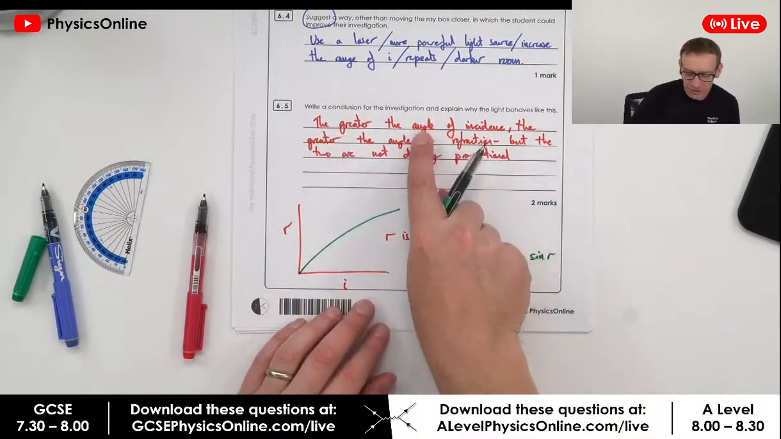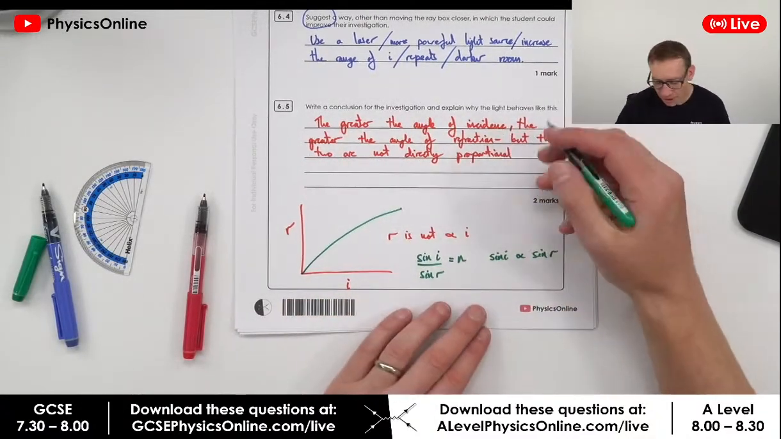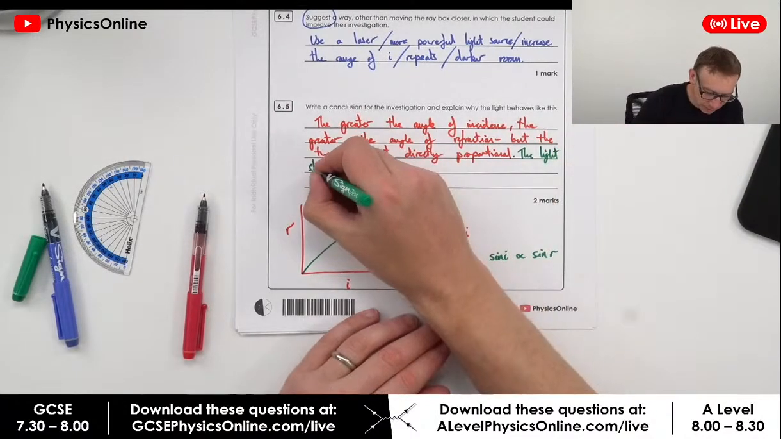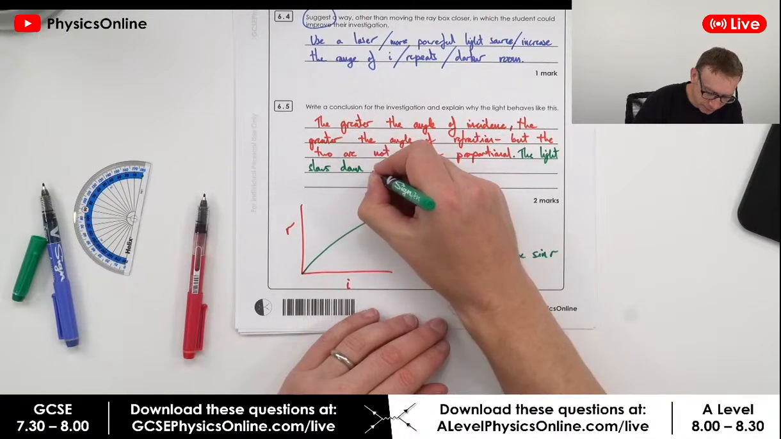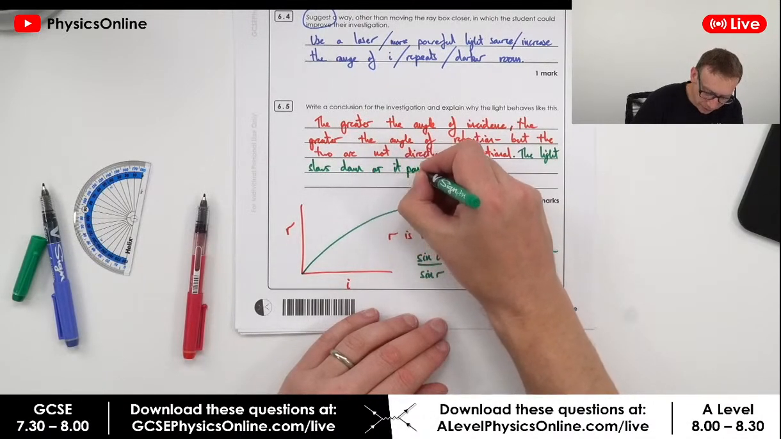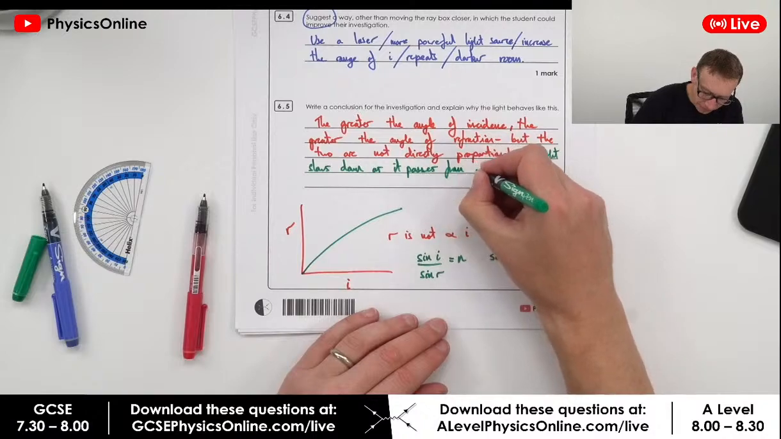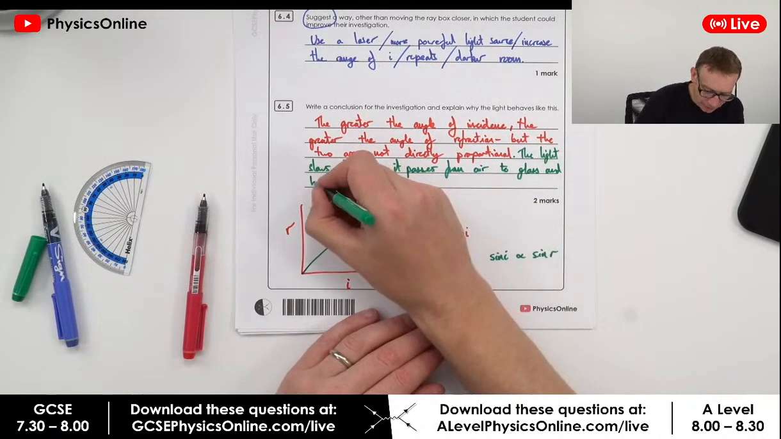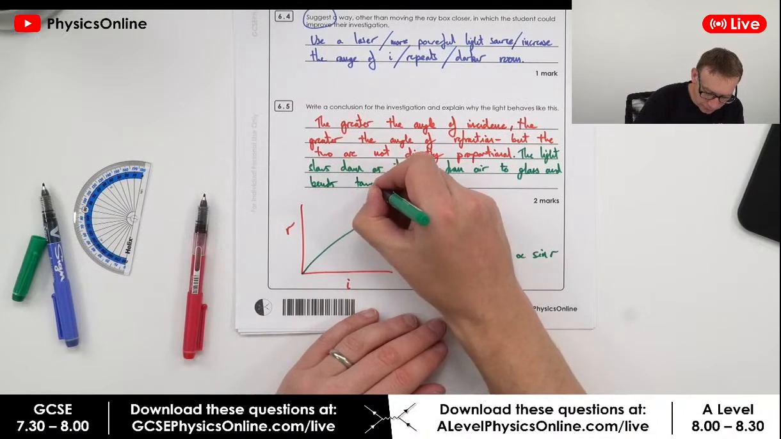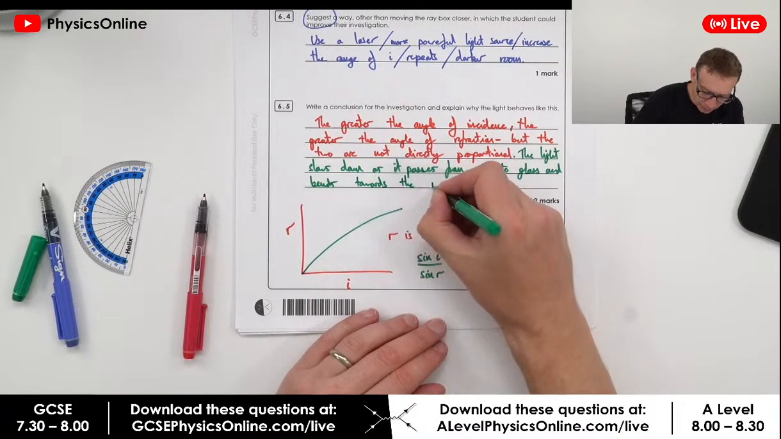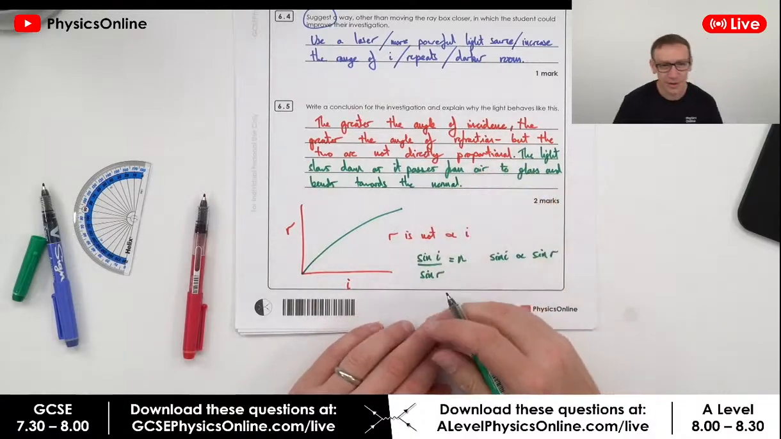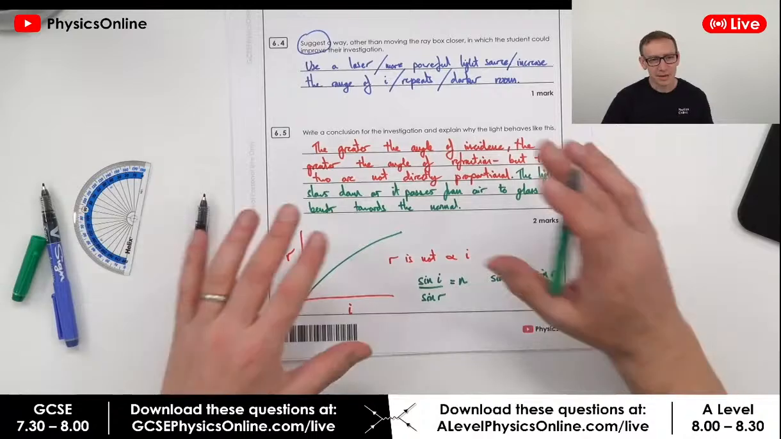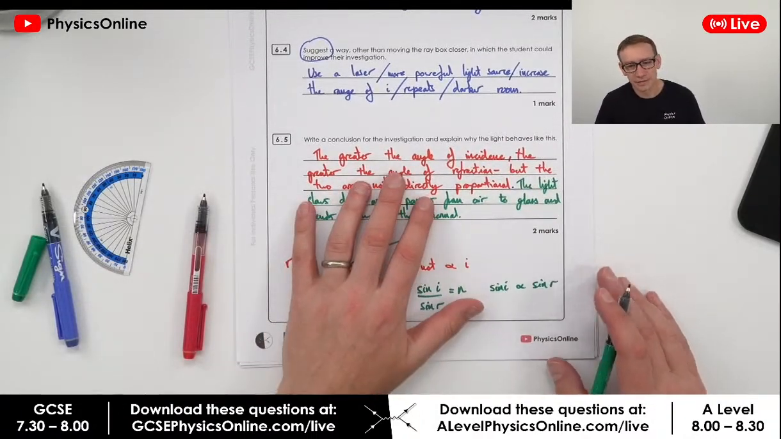So the conclusion for the investigation: why does the light behave like that? We might say that the light slows down as it passes from air to glass and bends towards the normal. Okay, so basically it's because the light is slowing down, that's why these angles are changing. And yeah, that one there I think is more than good enough for GCSE.